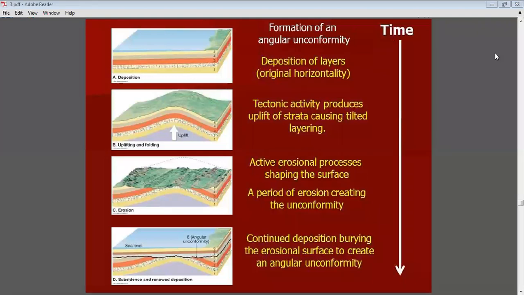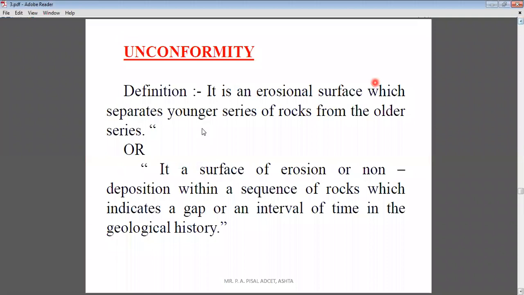We have seen the meaning of the unconformity, where it is an erosional surface. Erosional surface means that due to weathering and erosion, two different rock series are developed, a younger rock series and an older rock series.